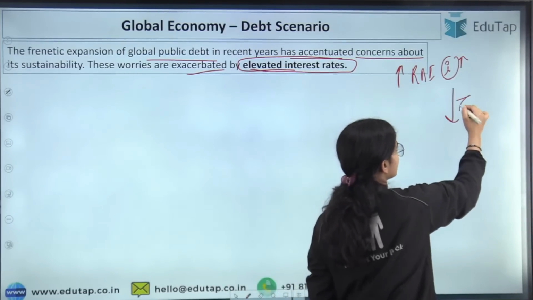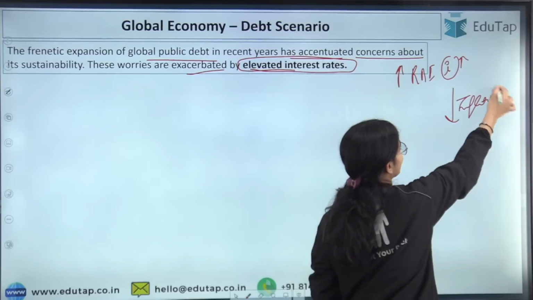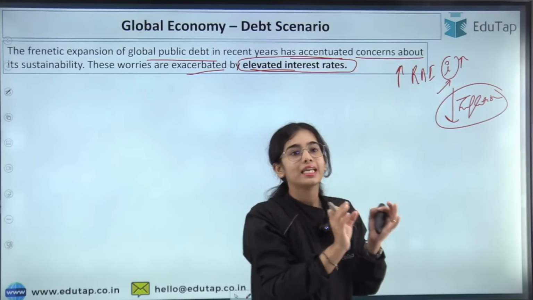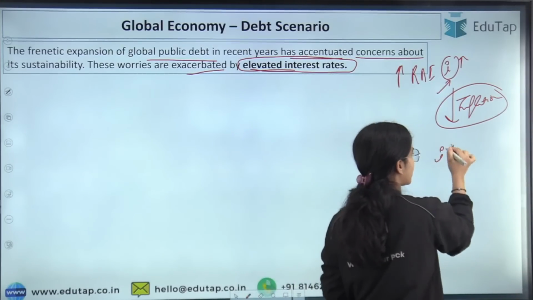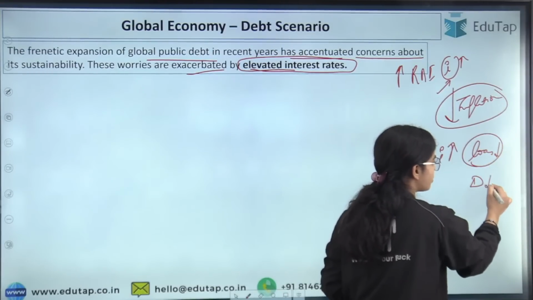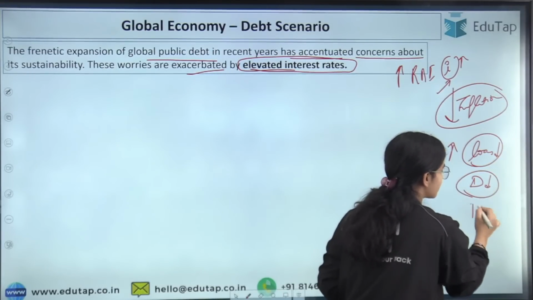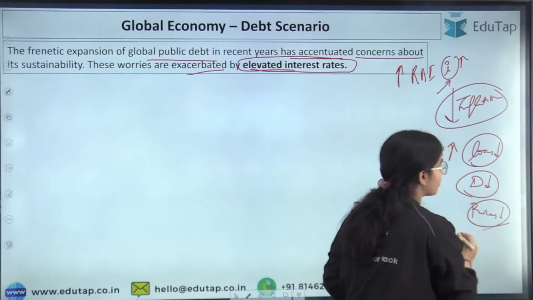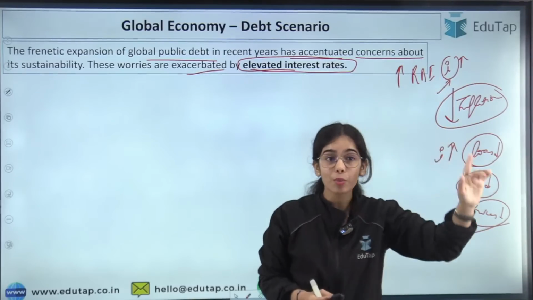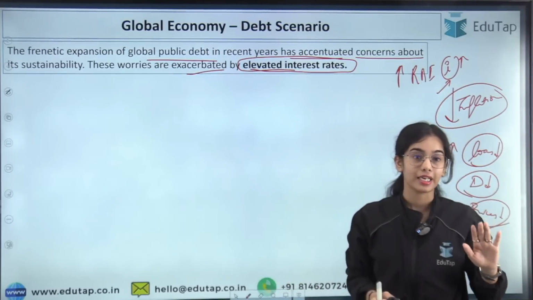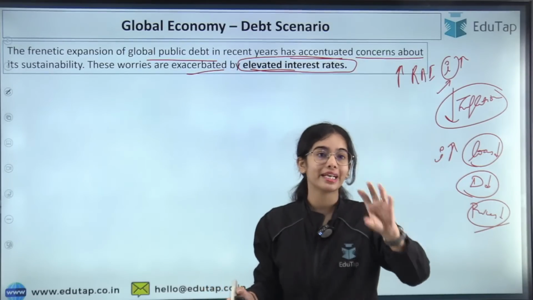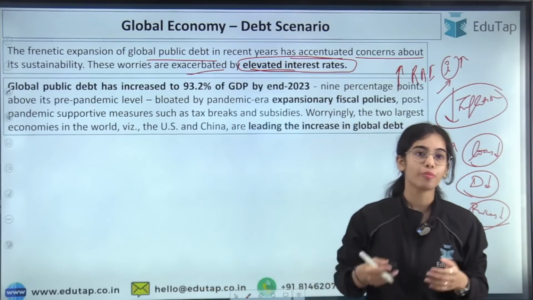To decrease the inflation in their countries, they are keeping the interest rate high, because at a high interest rate, you will take fewer loans. When you are taking fewer loans, that means demand will be lower. When the demand is lower, that means prices will start to decrease. So the interest rate in most of the countries is kept high. That means at the global level, the interest rates are high. At the high interest rate, there is huge public debt being taken by the governments of different countries.